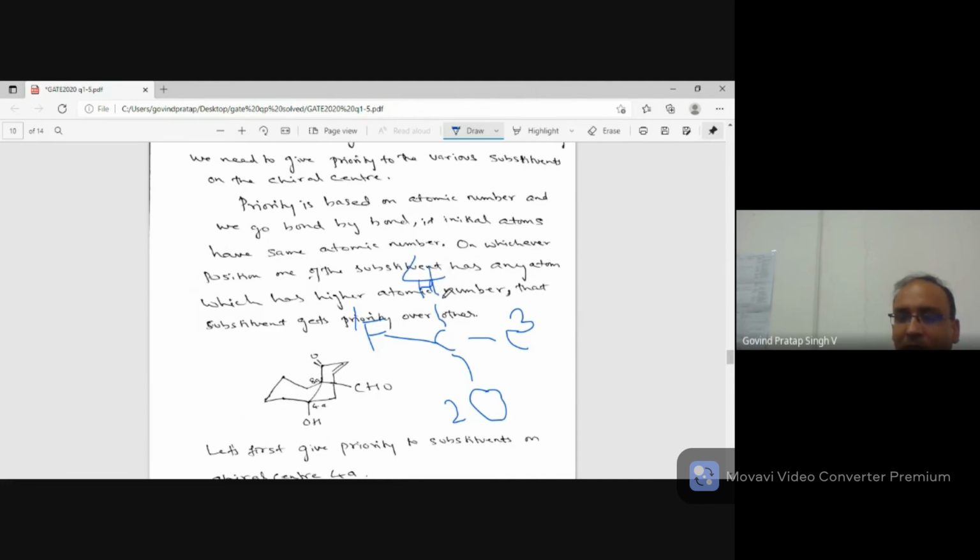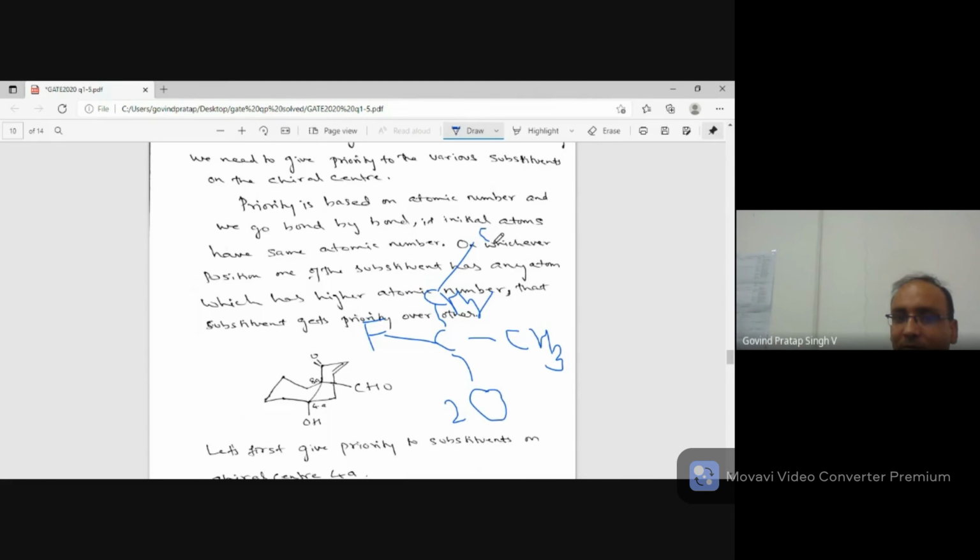And imagine if hydrogen and deuterium are there, they both have the same atomic number. Then we go to atomic mass. Apart from that, imagine both of them are having carbon only. Then which one to give preference? Imagine one of them is only CH3 and another one is CH2 and another carbon.